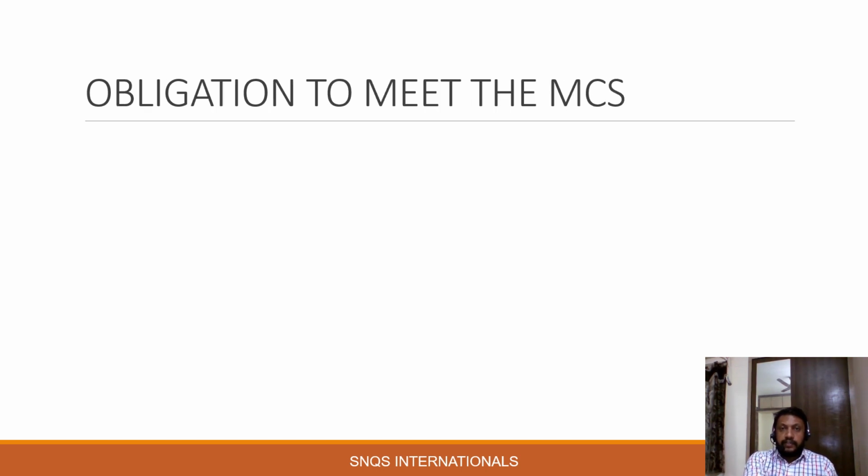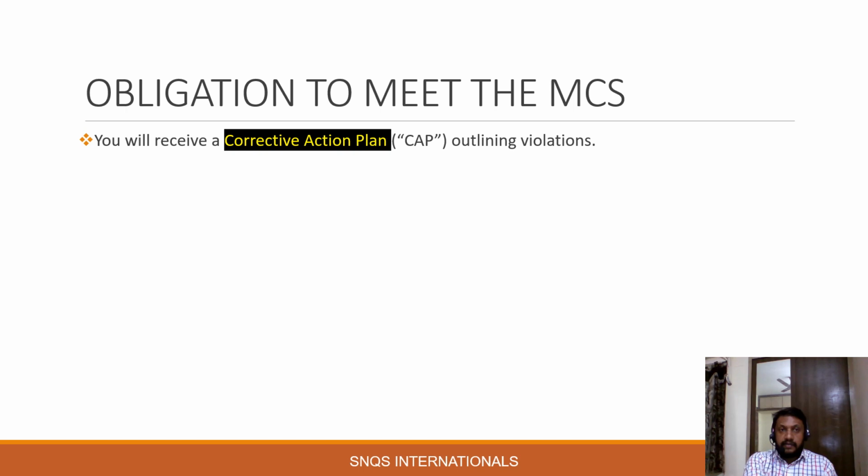So, what are the obligations to meet the MCS? You will receive a corrective action plan outlining the violations. As we discussed about the earlier stages, after conducting an audit in a particular facility, the report will be sent to Disney through the vendor, and the audit report will be reviewed by Disney. After reviewing the audit report, Disney will issue a corrective action plan outlining the violations mentioned in the report.